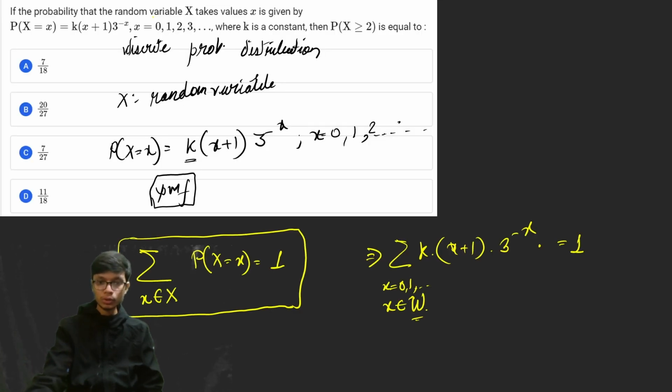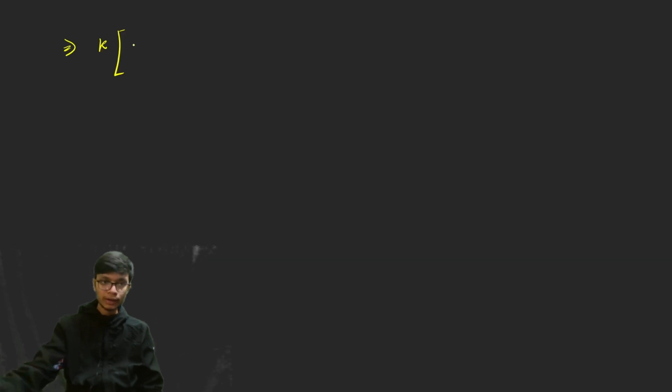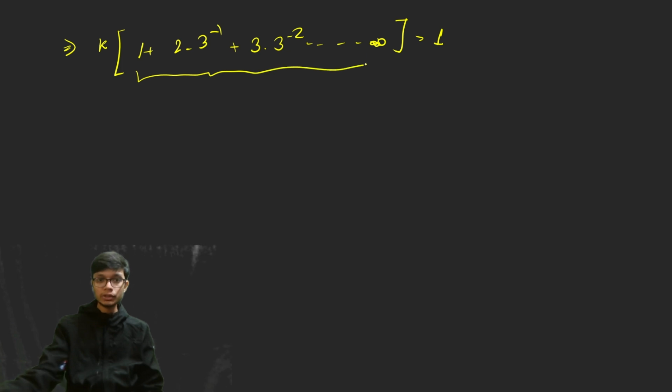Okay, so k is a constant, and if you look for the summation, that is x equal to 0, that will result in 1 into 3 to the power 0, that is 1, plus 2 into 3 to the power minus 1 plus 3 into 3 to the power minus 2 and so on up to infinity, and that result is equal to 1. Now this is an interesting case. This problem is basically a problem on probability, but this summation corresponds to a problem of sequence and series.